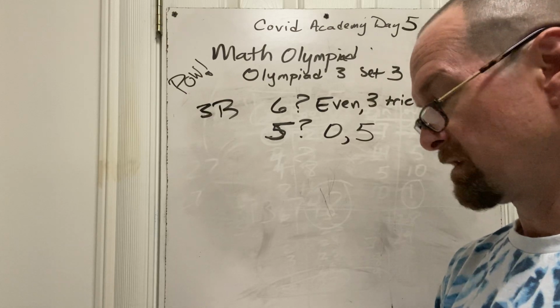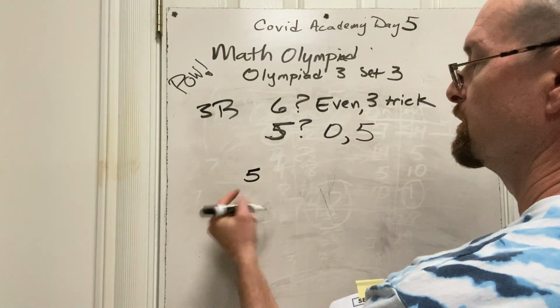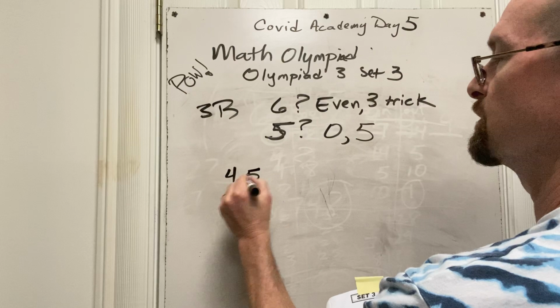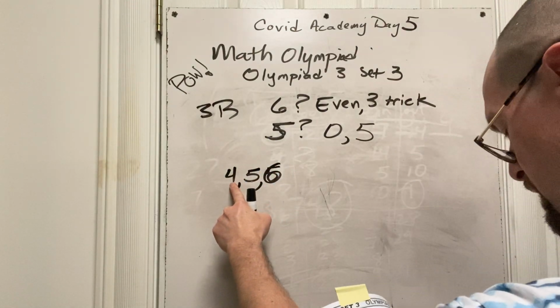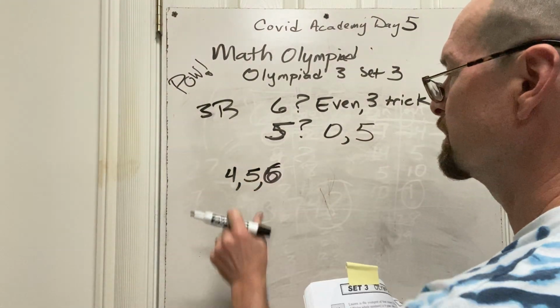3 consecutive numbers. And I just got to come up with these rules. So let's go to 5, the number 5. If that was the middle number, the middle one is divisible by 5, so it would have to be 4, 5, and 6. Is the smallest one divisible by 6? Is 4 divisible by 6? Nope. So we're done with that.